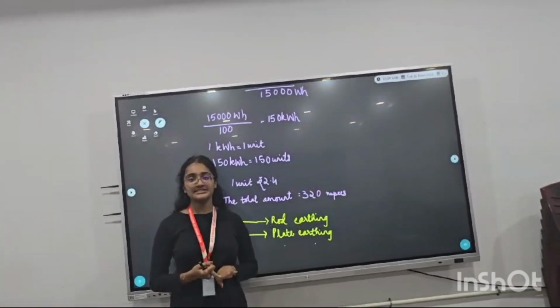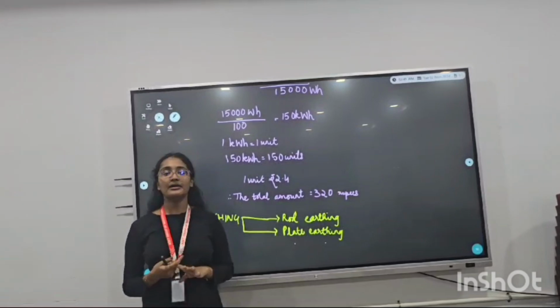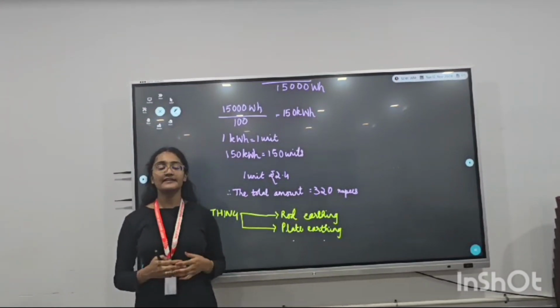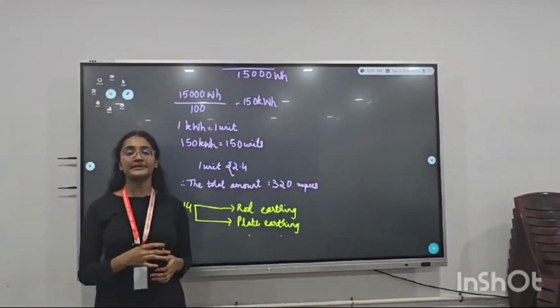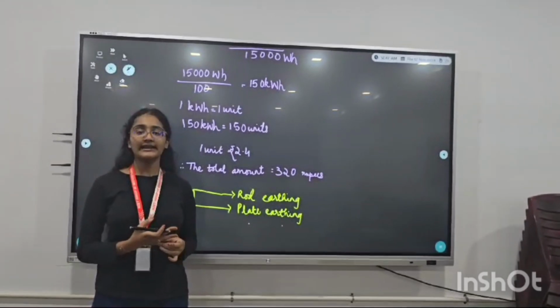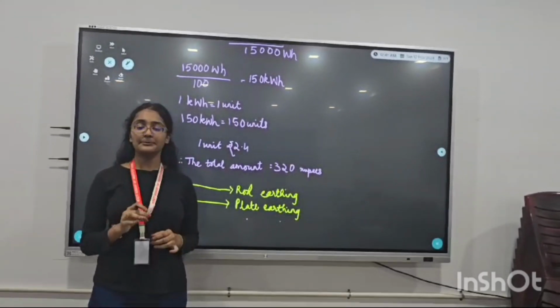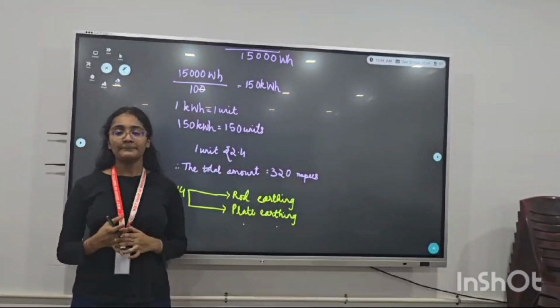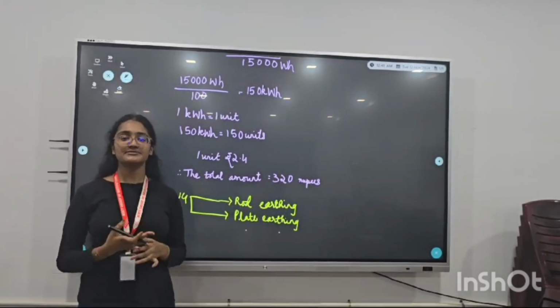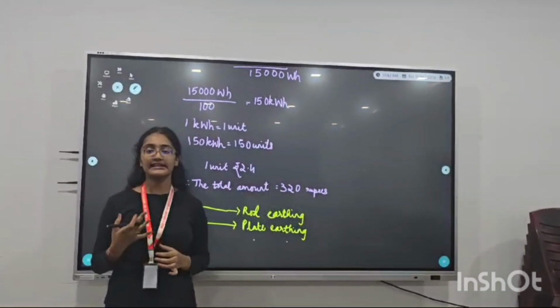And MCB. MCB means miniature circuit breaker. A miniature circuit breaker is used when a large amount of current is being passed into the appliance and it immediately breaks the circuit. Also, compared to fuse and MCB, MCB is more reliable as it is less in cost and also more useful.